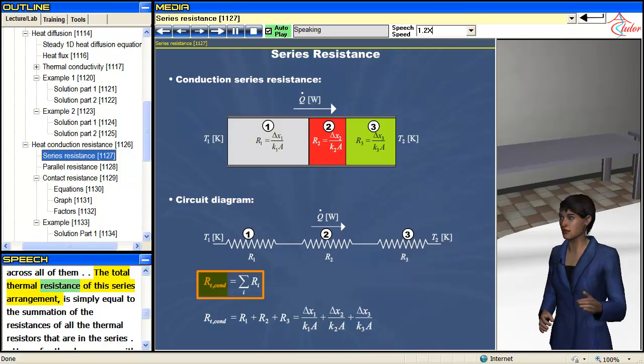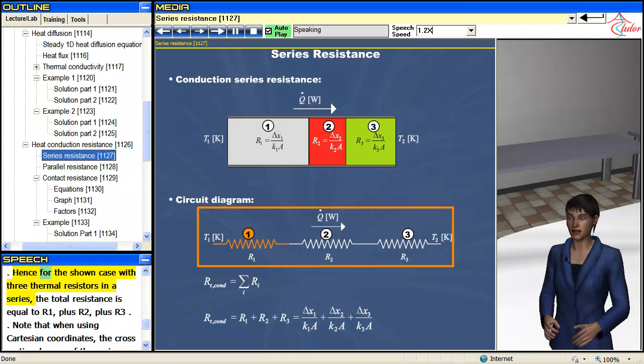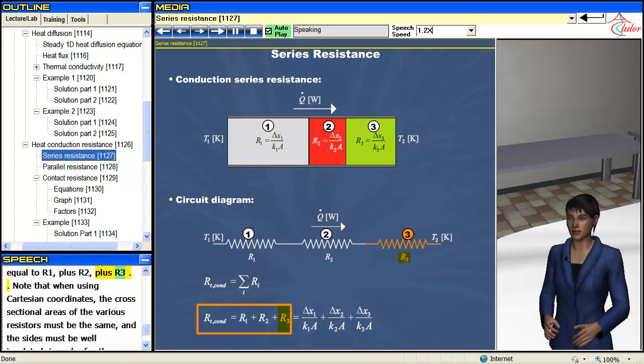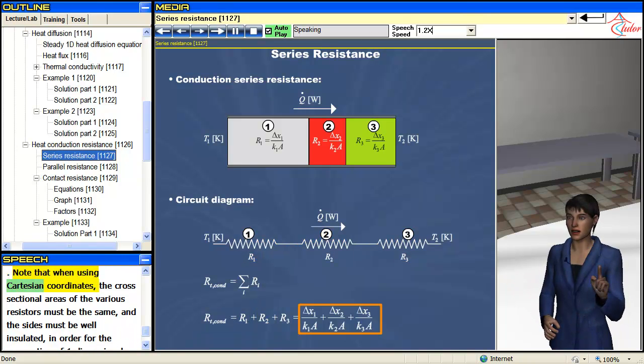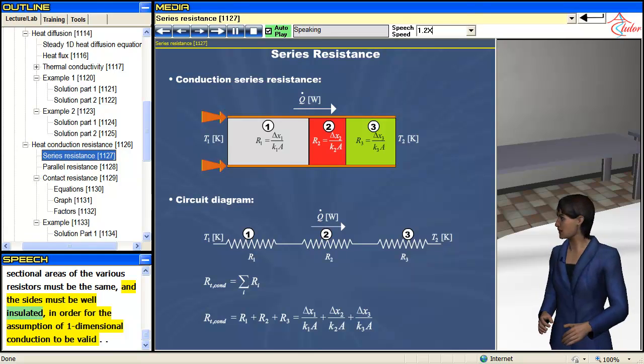The total thermal resistance of this series arrangement is simply equal to the summation of the resistances of all the thermal resistors that are in the series. Hence, for the shown case with three thermal resistors in a series, the total resistance is equal to R1 plus R2 plus R3. Note that when using Cartesian coordinates, the cross-sectional areas of the various resistors must be the same, and the sides must be well insulated, in order for the assumption of one-dimensional conduction to be valid.